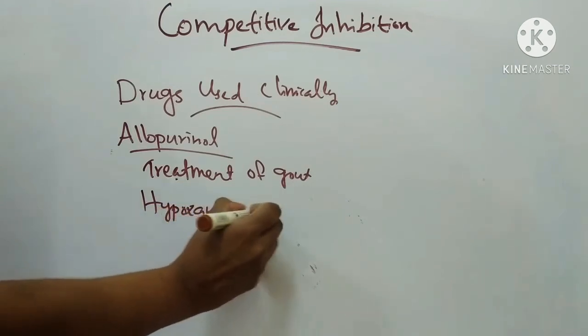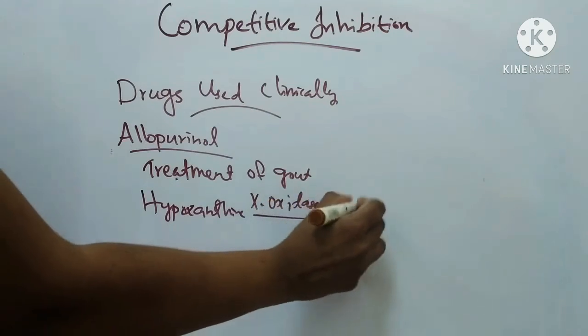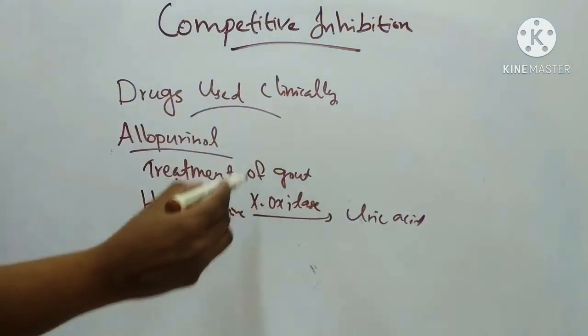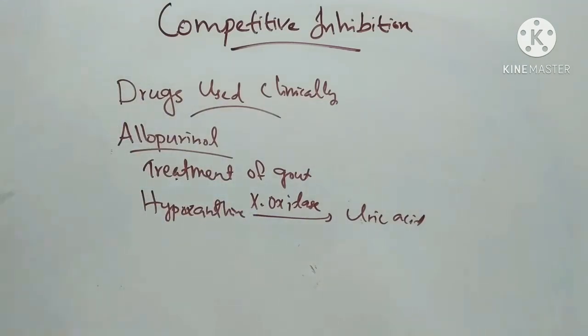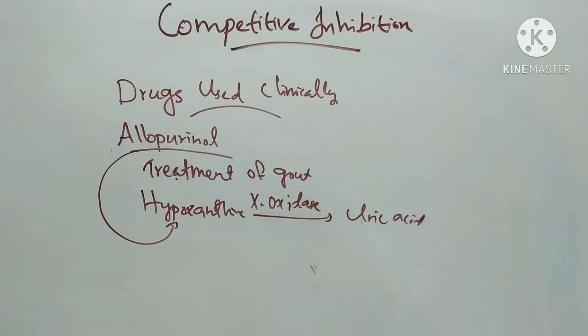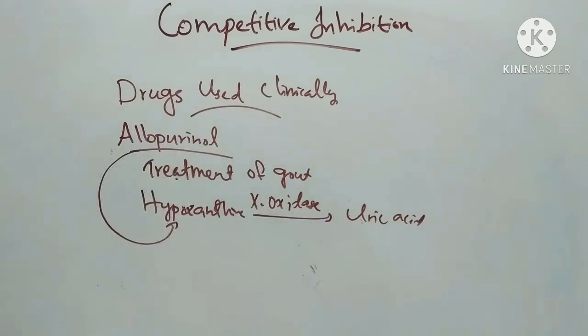Hypoxanthine by the enzyme xanthine oxidase, uric acid will be formed. Allopurinol structurally resembles hypoxanthine, and thus by competitive inhibition, this drug inhibits the enzyme xanthine oxidase, thus reducing uric acid formation. So that is allopurinol.